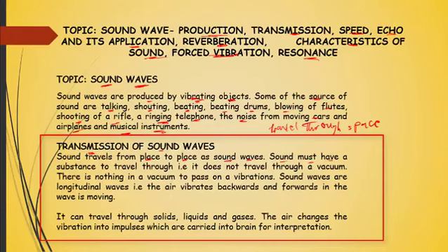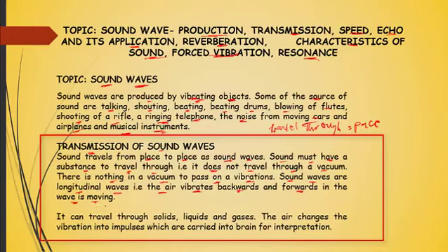Now, sound must have a substance for it to travel through. In other words, sound does not travel through a vacuum. Sound needs to travel through a medium, and there is nothing in a vacuum that would pass on a vibration. Therefore, for this reason, we say sound waves are longitudinal waves. What it simply means is that the air vibrates backwards and forwards in the movement of that wave.